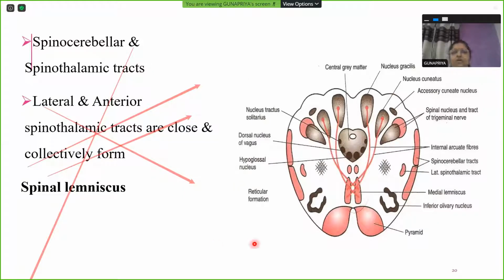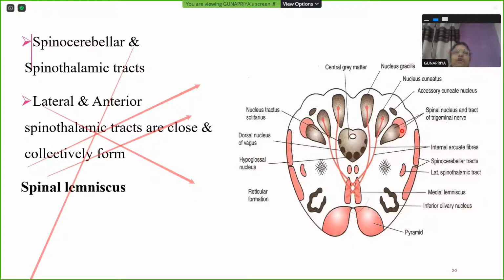So next what comes is your spinocerebellar tract and spinothalamic tract. I'm not going deep into all these tracts. You have the spinocerebellar tracts here and the spinothalamic tract. The spinothalamic tract appears in the form of lateral and anterior spinothalamic tracts, and they are collectively called spinal lemniscus. So far we are learning lemniscus one by one. This is spinal lemniscus, and the spinal nucleus and spinal tract of trigeminal nerve will be called trigeminal lemniscus. So this is trigeminal lemniscus because it is concerned with the 5th cranial nerve.